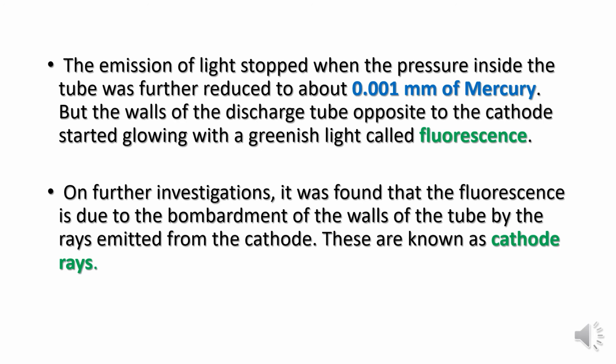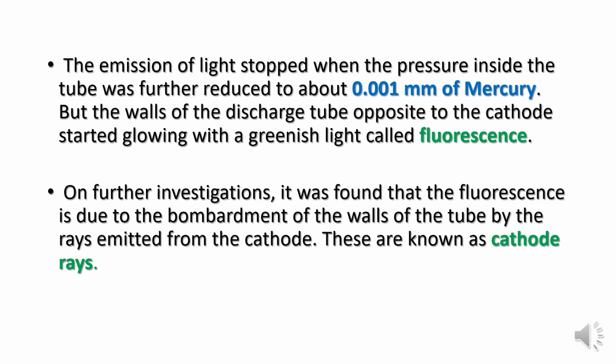After many investigations, it was found that fluorescence, the green color light he observed, is due to the bombardment of the walls of the tube by the rays emitted from the cathode.